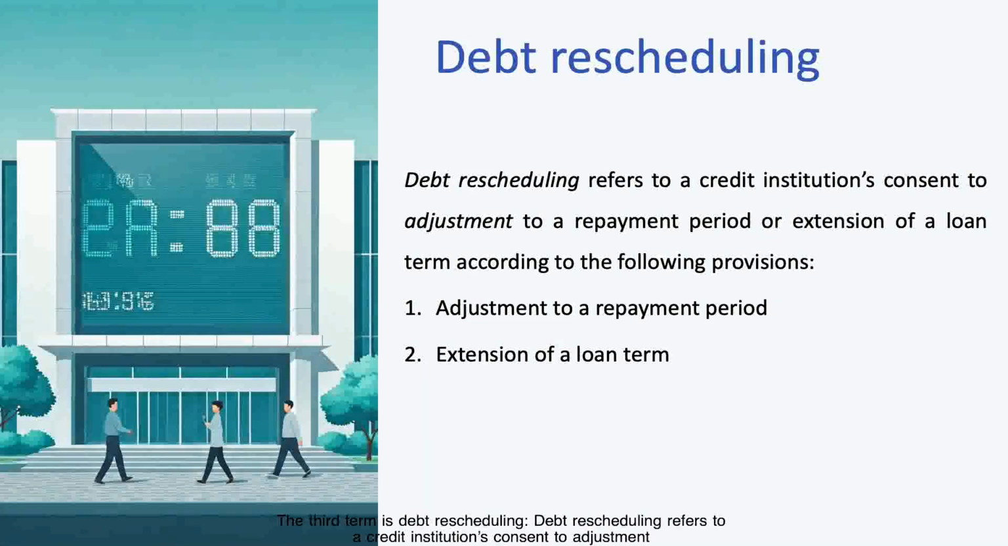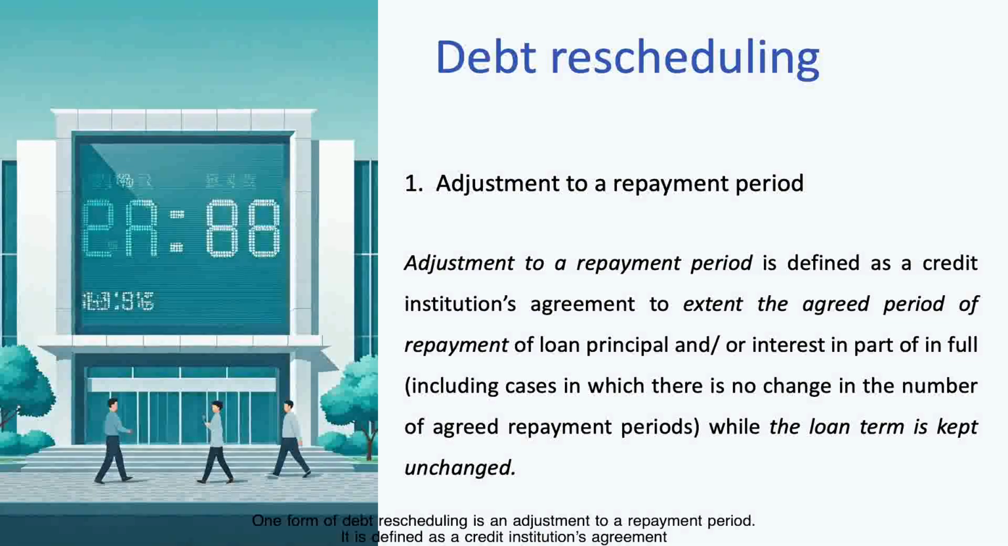The third term is debt rescheduling. Debt rescheduling refers to a credit institution's consent to adjustment to a repayment period or extension of a loan term according to the following provisions. Adjustment to a repayment period. Extension of a loan term.